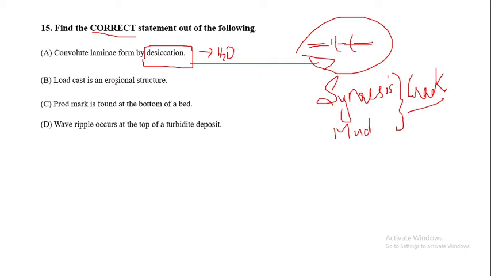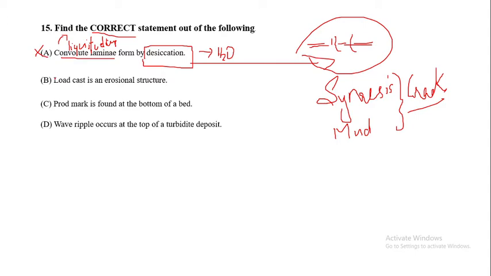Convolute laminae are formed by liquefaction, which we should keep in mind. They are not formed by desiccation, so this statement is wrong.